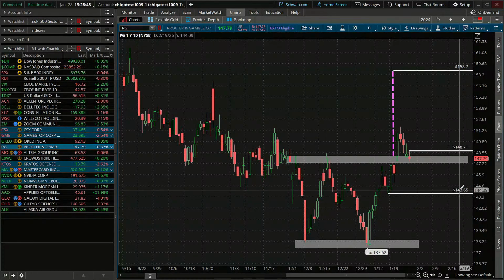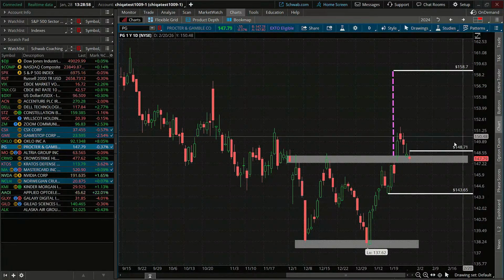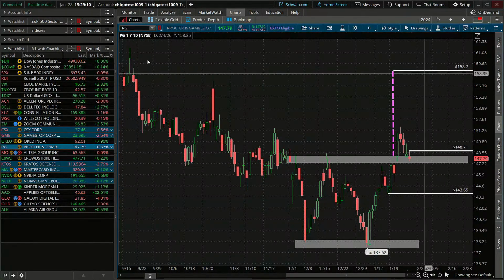So a couple different things that you could look at there. This one, we are going to take an example trade on today. We're going to use a buy stop order on the entry to say if price is above the high of this low day, we're going to take an entry and we're going to place a stop there to the downside and our target to the upside. So what am I going to do here?